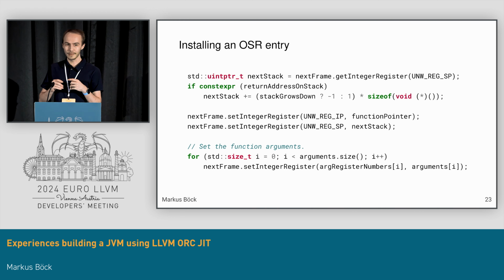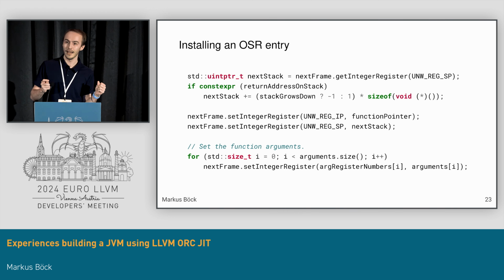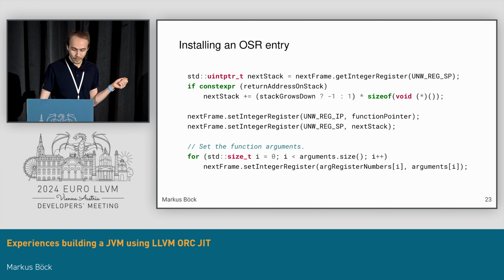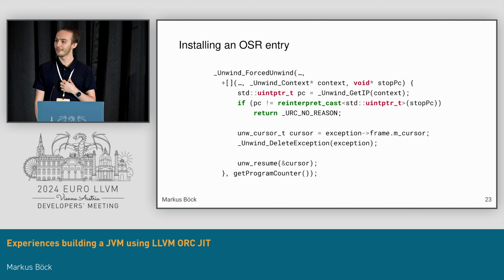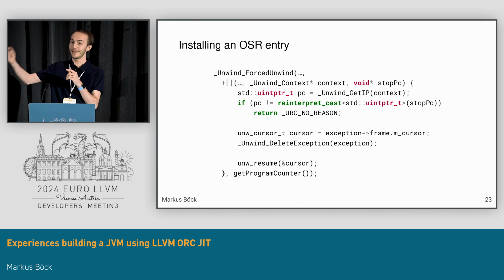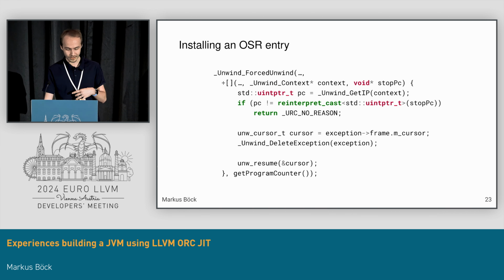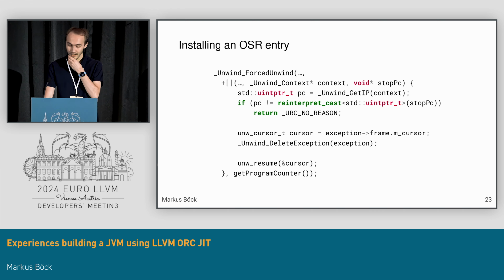We, once again, use libunwind for this. So this is reusing the exact same mechanism as exception handling, where you also basically just set the instruction pointer, set all the callee-saved registers. The final part is then just to use forced unwind. This is kind of nice because then it also runs any C++ destructor in between, if you have any native methods in between. And at the final part, then just installs the context that we've made up. So that is basically it.